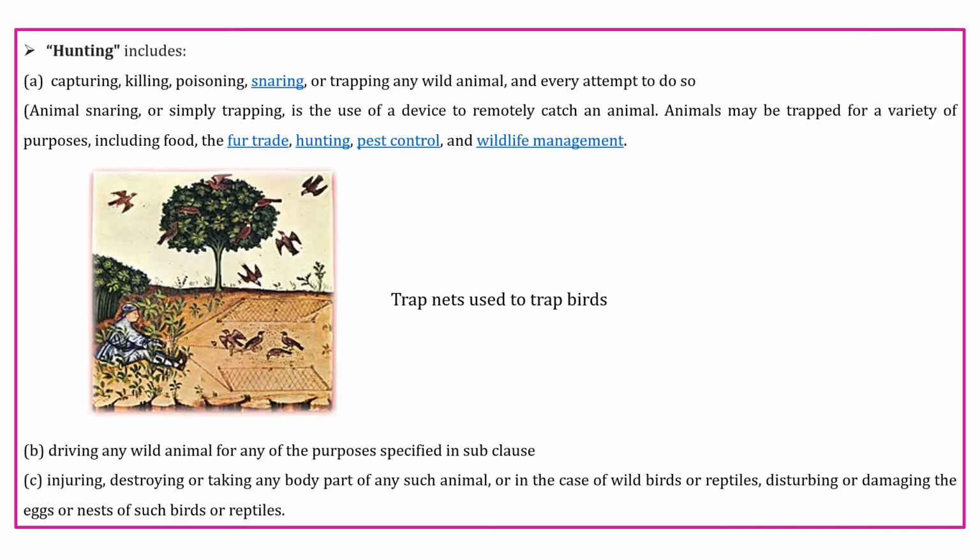Next is hunting. So what is hunting actually? Hunting is capturing, killing, poisoning, snaring or trapping any wild animal, and every attempt to do so. So the process of capturing any wildlife is called hunting. Here I have given an example of a trap net used to trap birds.